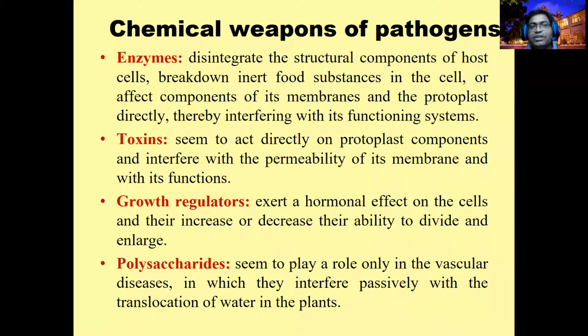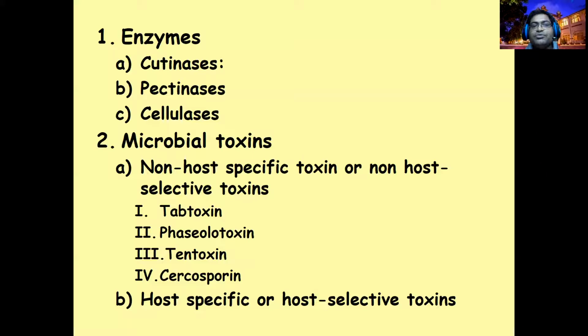So in the last class, we started to study the enzymes in detail. You all know there are three different groups of enzymes: cutinases, pectinases and cellulases. These three enzymes are mainly excreted by the plant pathogens. Why? Because these are the external barriers or part of the structural components of the plants, because cutin and pectin and hemicellulose, lignin and polysaccharides like starch and lipids, those are the structural components of the plant.